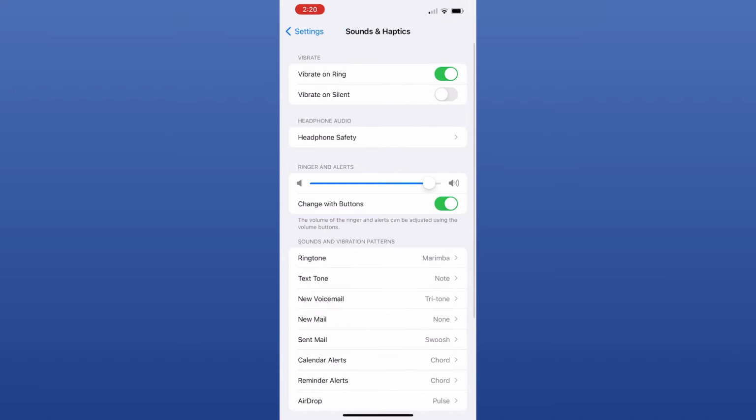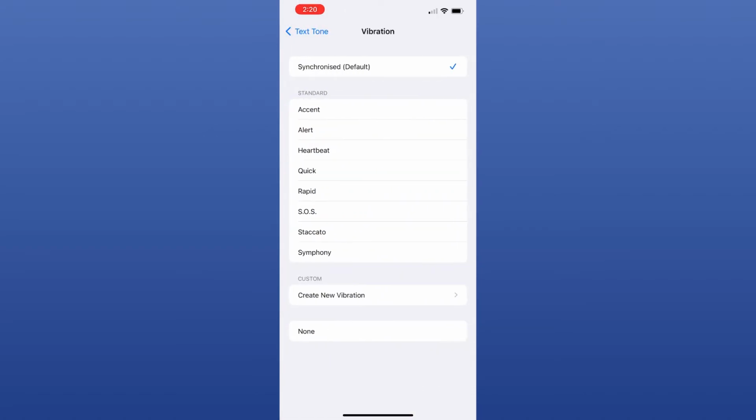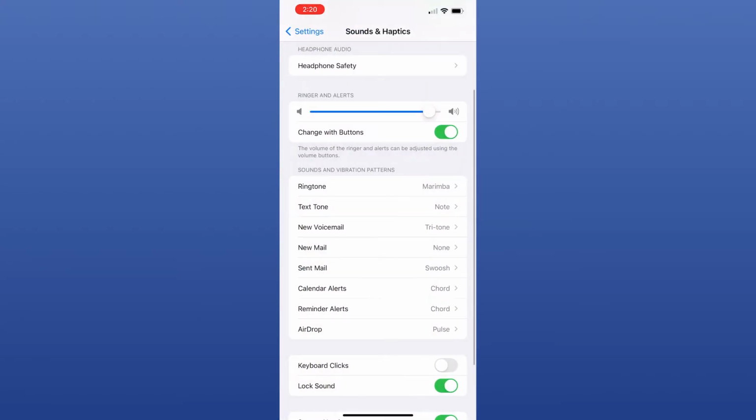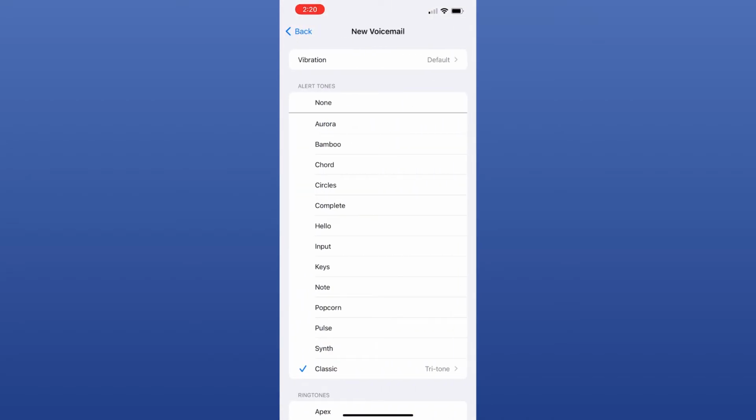You can change the text tone here. Click on Text Tone and select any ringtone from the list. Same as well for voicemail, new mail and calendar alerts too. Select any ringtone according to your preference.